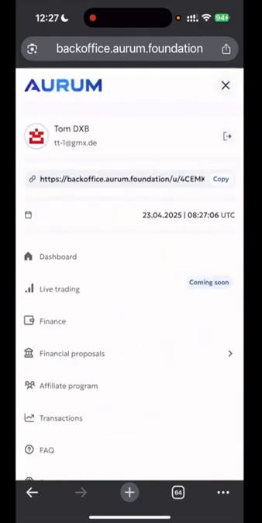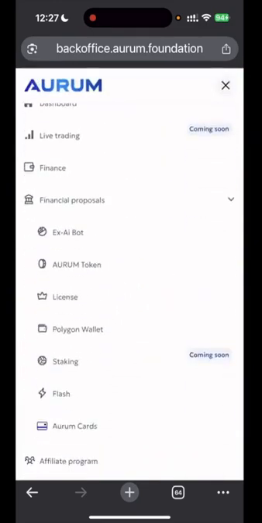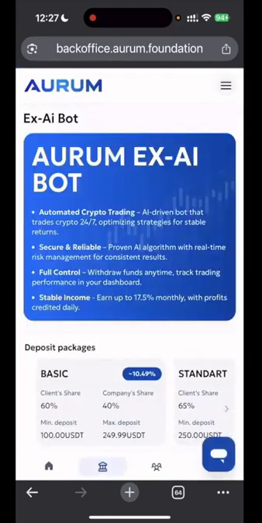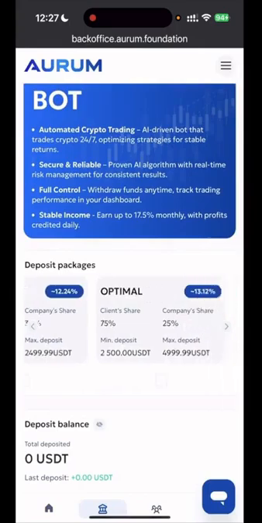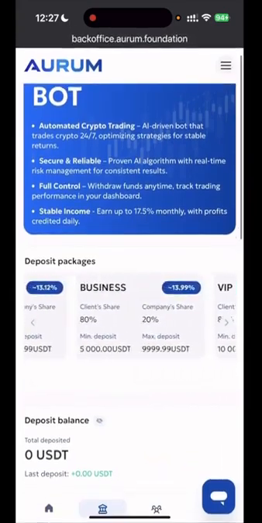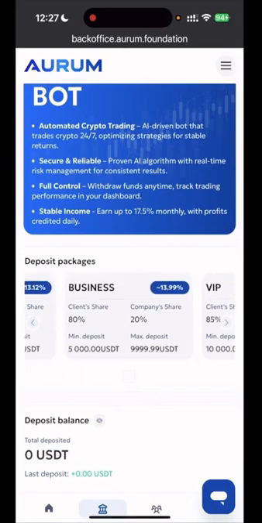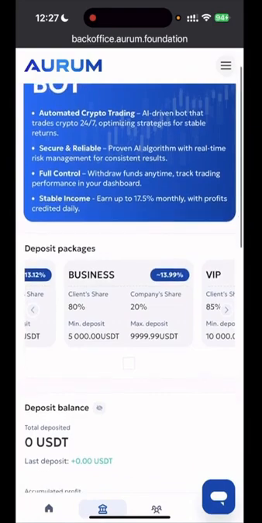Now we go here to financial proposals and find the different products. As mentioned, two more are on Telegram. Also wonderful. There's a separate video for that. I click on the first one here, the XAI bot, my absolute favorite. And notice that if I put in 50, I'll be billed as a business customer. 80% goes to me, or in this case to my son, and 20% goes to the company. And based on experience, that already yields about 14% per month adjusted. That's absolutely substantial, and the results are getting better almost every day because they optimize the AI daily.